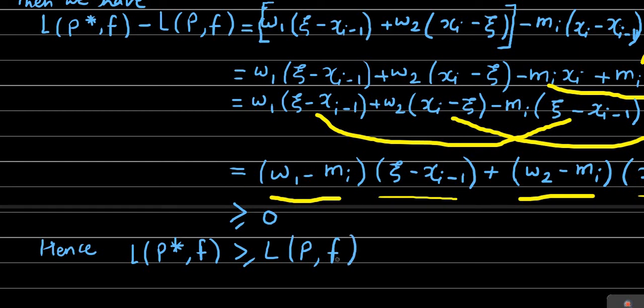Even though we considered only one more point in P star than in the partition P, we are still getting that the lower sum over partition P star is greater than or equal to the lower sum over the partition P. Partition P star may contain many more points than P, but even if it contains only one more point, we get that the lower sum over P star is greater than or equal to the lower sum over P. So this is the first part we have proved.